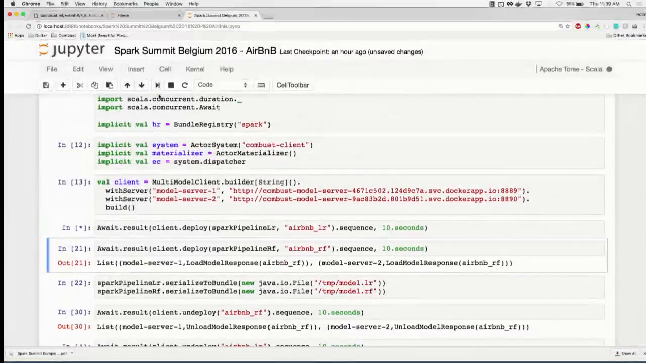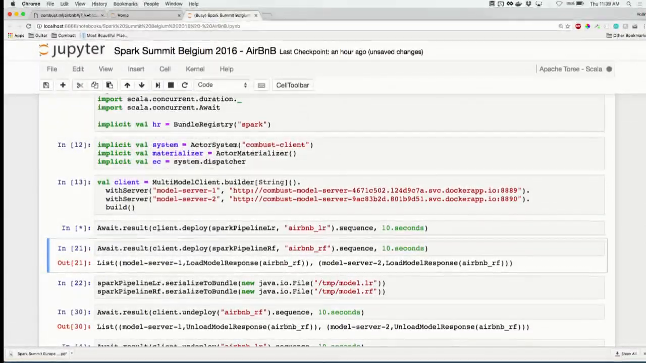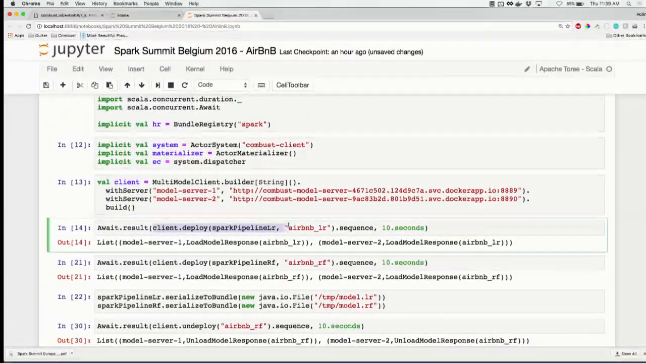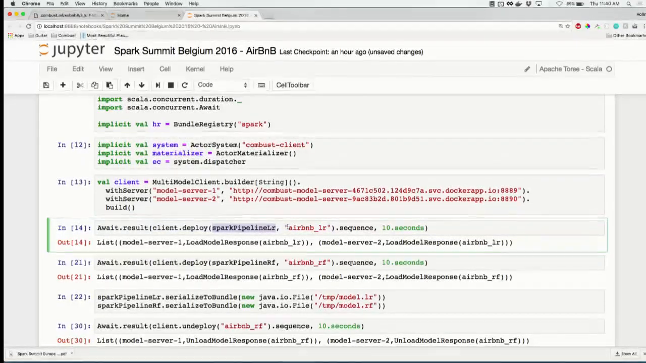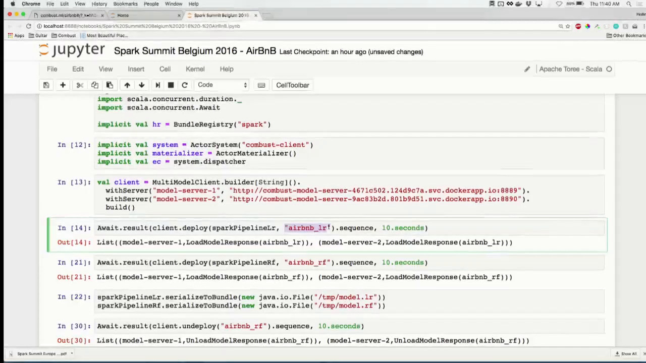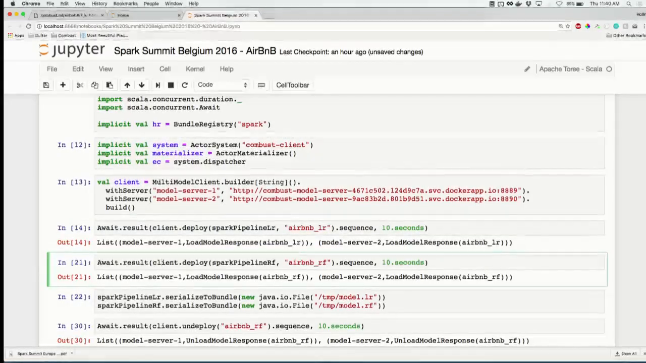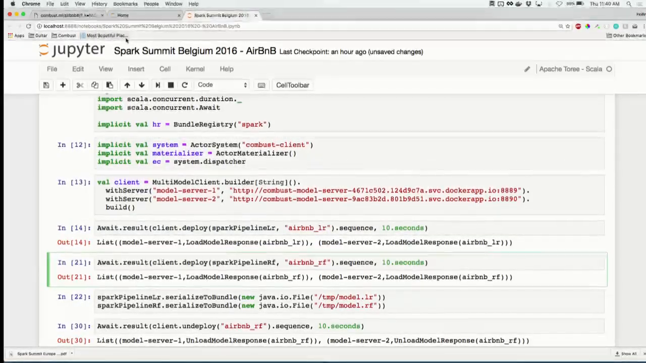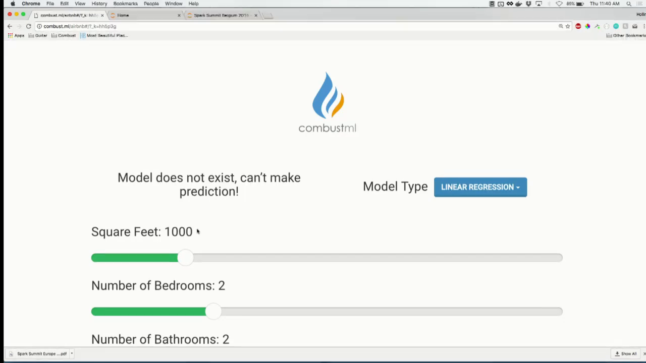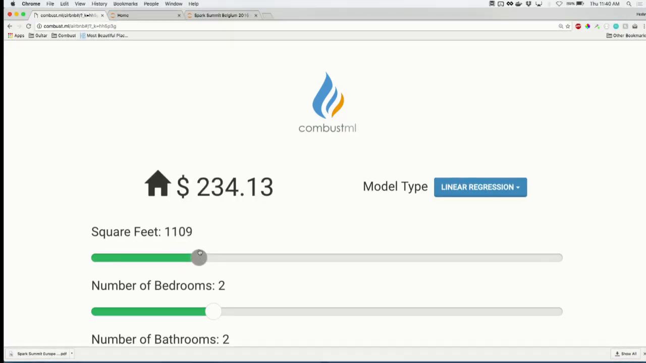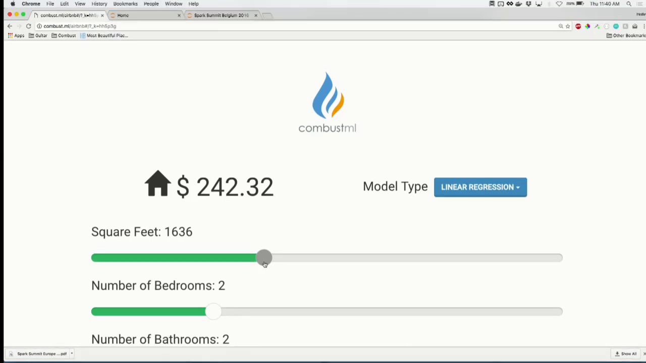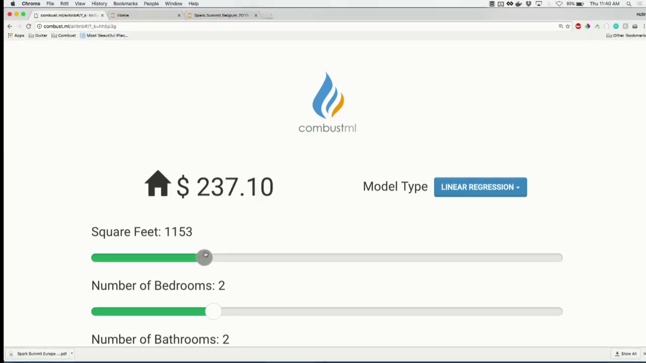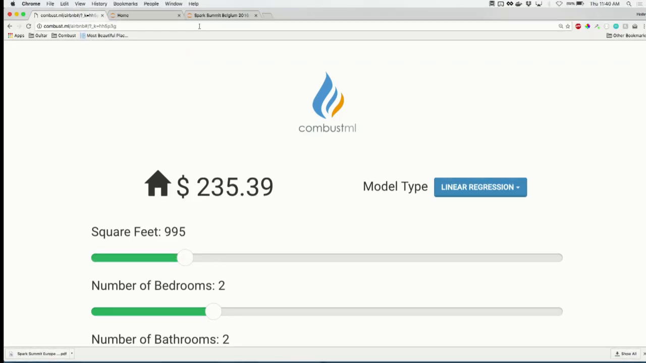And then this is the one line of code that I want to talk about, this client.deploy. All we're doing is we're sending in the Spark pipeline for the linear regression that we trained, as well as a name for our model that we want to run in the cloud. And I just ran that, actually. And now we can go over here. And we can see that we're immediately getting results back from that pipeline that we just trained in that notebook and literally deployed in maybe 30 seconds.